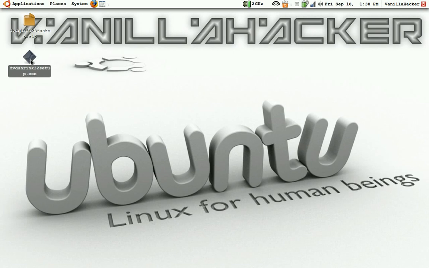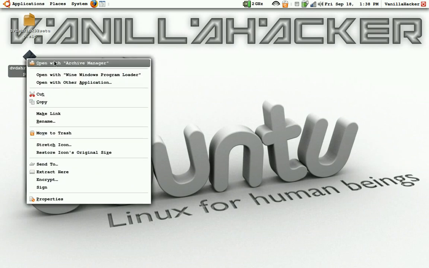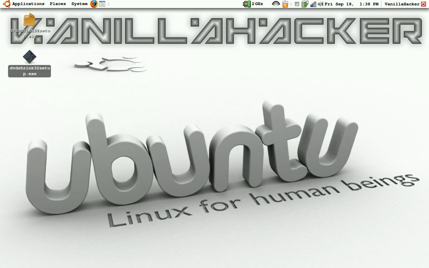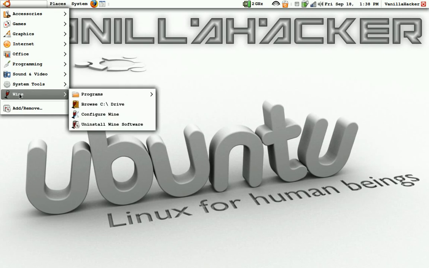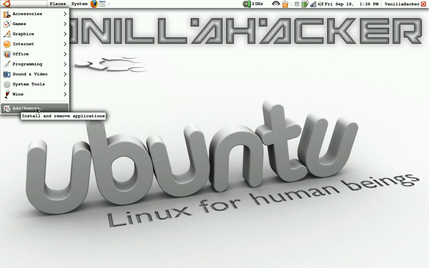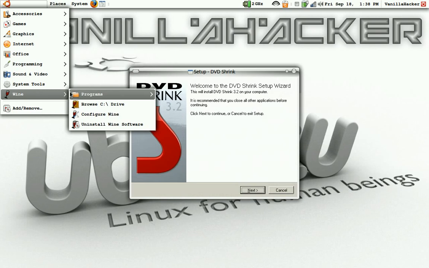Maybe I'll try again. And with Wine Windows Program Loader. I've heard that sometimes right clicking doesn't work. And so you go down here to Wine, and I got Wine from Add and Remove Programs. Okay. Oh, here it goes.